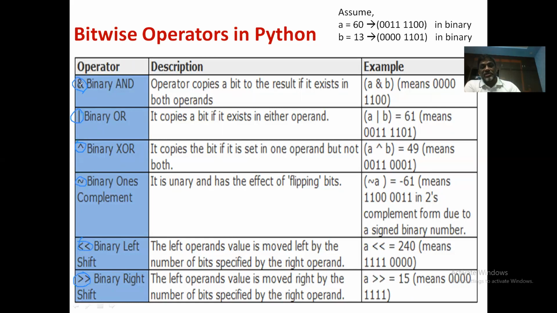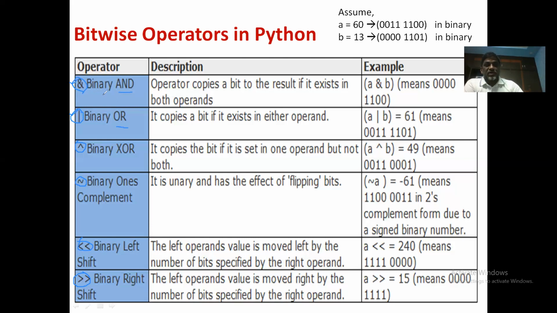So you need to remember these symbols. The names AND and OR are already there in logical operators also, but there they are names, while here we are using symbols. A single ampersand and a single pipe symbol represent AND and OR in bitwise. Now let us understand each of these operators one by one.